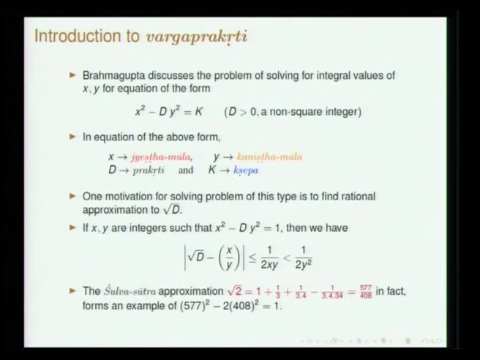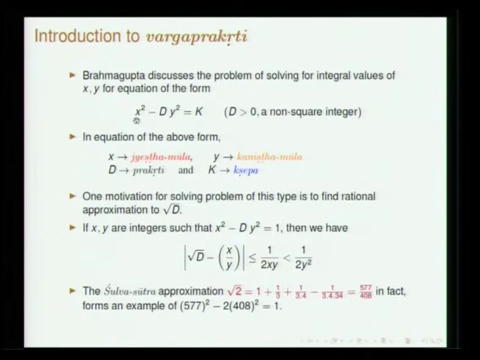Now I come to the most important part of this chapter, which is almost the last 30 verses. The first 30 verses were Kuttaka. Then we had dealing with surds, then operations, Ekavarna Samikarana, Anekavarna Samikarana, Bhavita. Then he goes on to Varga Prakriti, which refers to the second order indeterminate equation. An equation of this form is known as Varga Prakriti: x square minus d y square equals k. Given d and k, we need to find x and y, which are integers.